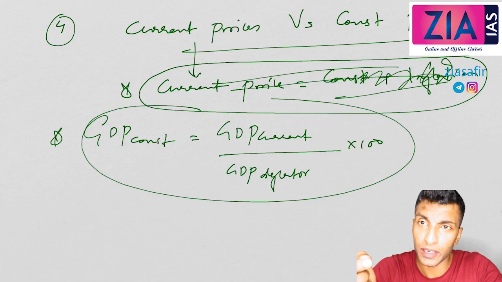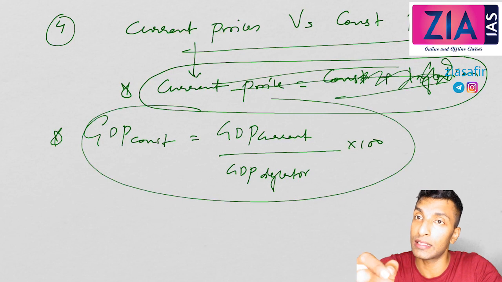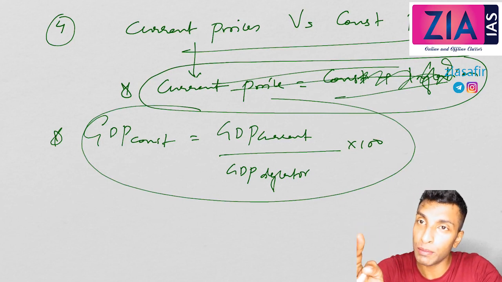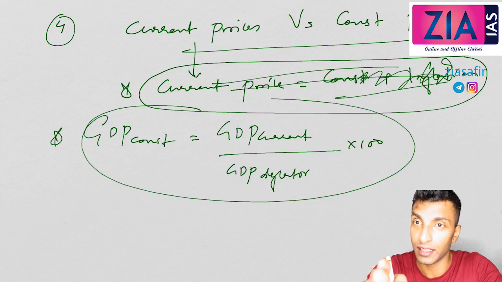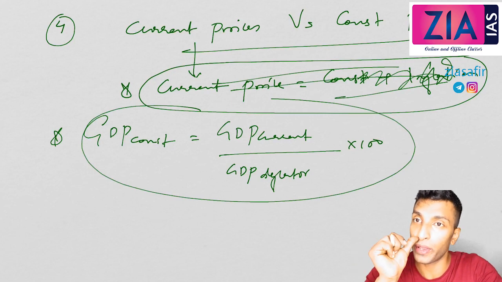So you get GDP at current price, it is easy to get, but from that you need to get it at constant price, because that is a better way of understanding. So two things I want to explain here: why GDP at constant price is better than current price. I'll again draw a table and make you understand. Then I'll tell you, after getting GDP at current prices, how you can convert it to constant price, which is desirable. Okay, so let's understand the first one first.